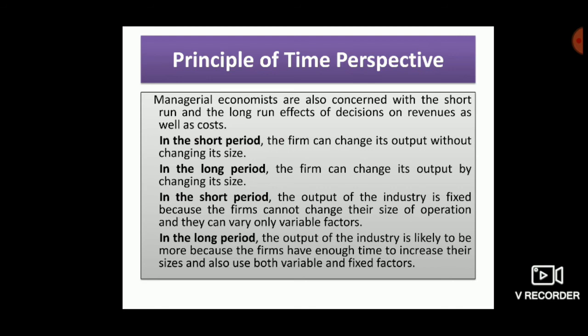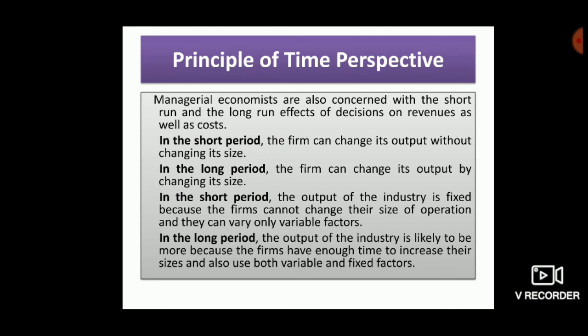In the short period, the output of the industry is fixed because the firm cannot change their size of operation and they can vary only variable cost. If you are going to start a business for the short run, you can change only variable cost.